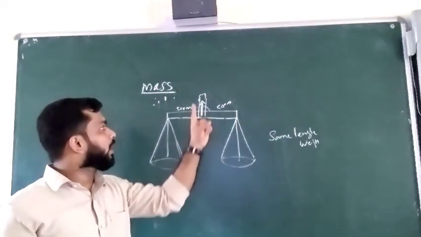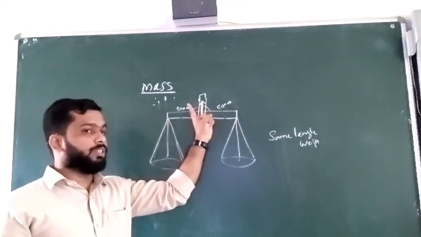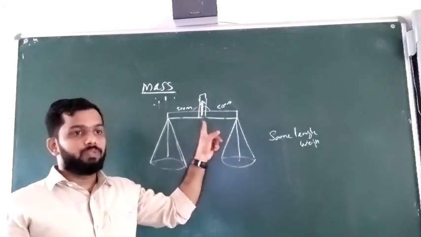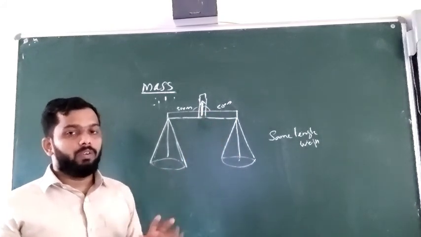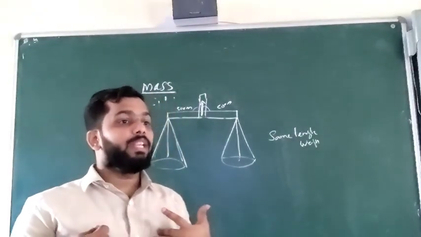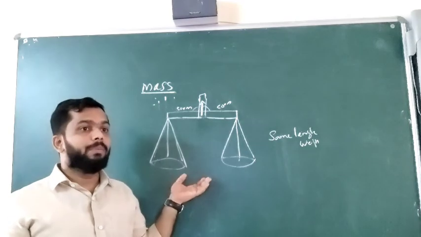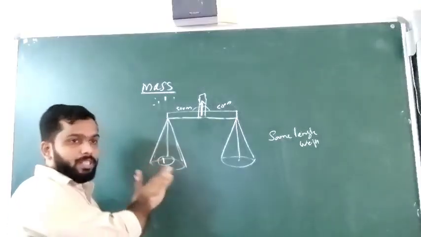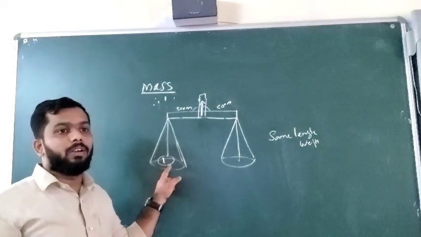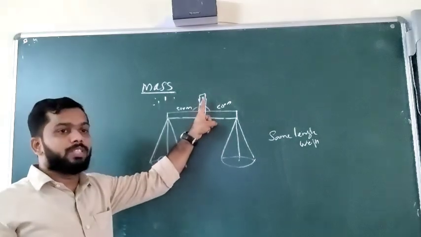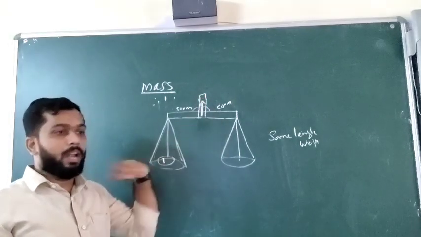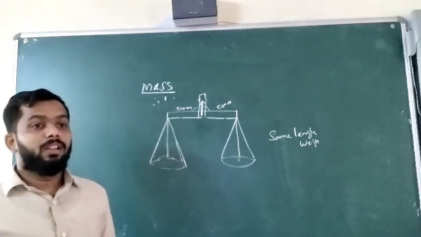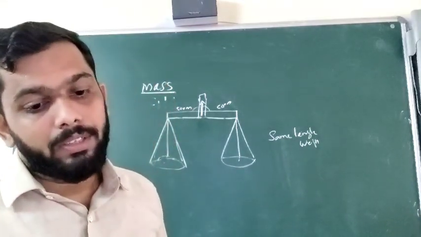And if you are not keeping anything here, and this pointer is showing a small deflection to the right side or left side, this is having an error. It is not an accurate machine. Clear now? So when we are buying something from the shops, we have to make sure. Sometimes shopkeepers will always keep that 1 kilogram or 2 kilogram iron bar there itself, and if it is more than 1 kilogram, we cannot recognize it, because we are not seeing whether this pointer is at the middle or not. So sometimes, if they are very crooked, shopkeepers will cheat you.